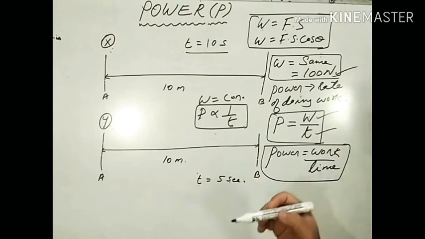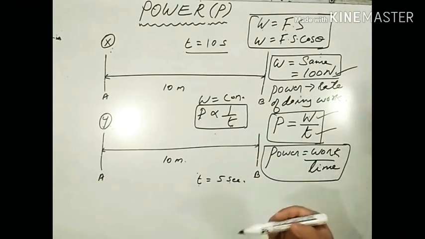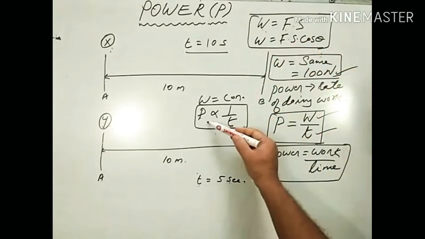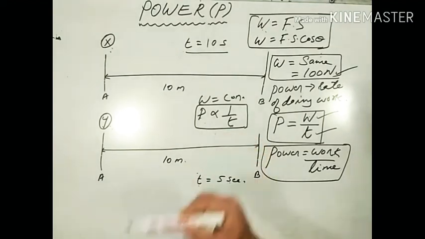So we can say that power depends upon the time, but work done doesn't depend upon time. This is one of the important differences between work done and power. Power depends on time and work done doesn't depend upon time. Power is a scalar quantity. Clear to you? Okay.